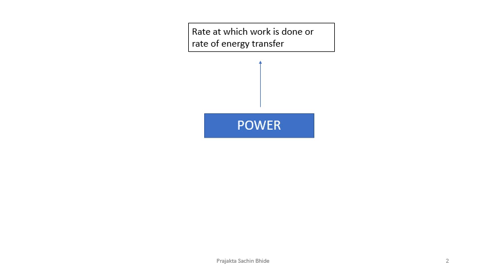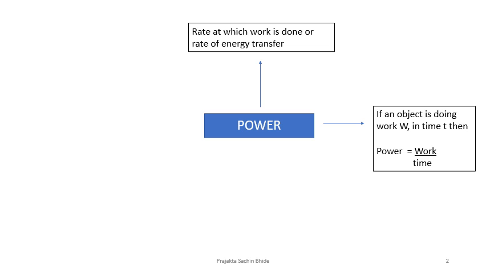Power. What does one mean by power? It is the rate at which work is done or the rate at which energy is transferred. If you remember, we need energy to do work. We also know that energy can neither be created nor be destroyed. It can just be transformed from one version to the other version. Therefore, power is the rate at which this work or this energy transformation takes place.